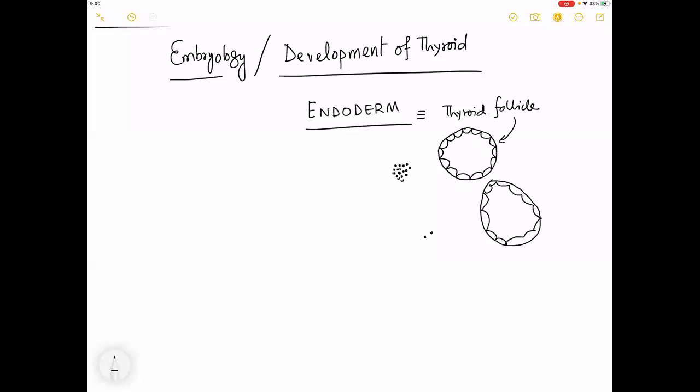That includes, as you can see in the picture, a group of cells which are called parafollicular cells, which are probably known to have a neural crest origin.